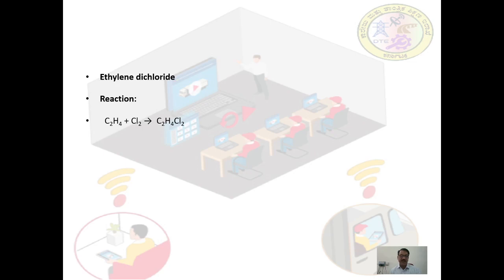The reaction occurs in the liquid phase, in a liquid phase reactor with ethylene dichloride serving as the liquid medium for the reactants, and the catalyst is ferric chloride or ethylene dibromide.